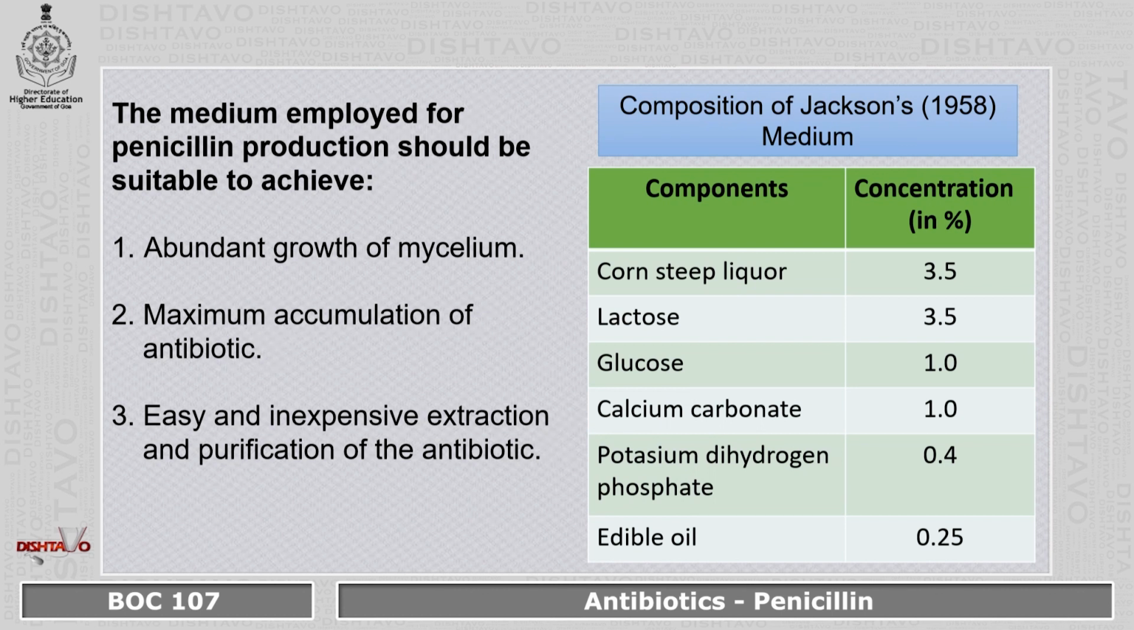Now coming to the medium employed for penicillin production, it should be suitable for the production. For that reason, we have three main criteria. That is, it should be suitable for abundant growth of mycelium, then maximum accumulation of antibiotics, and thirdly, easy and inexpensive extraction and purification of the antibiotics. Now, the medium that is used for production of antibiotics is Jackson's medium. The composition is given over here.